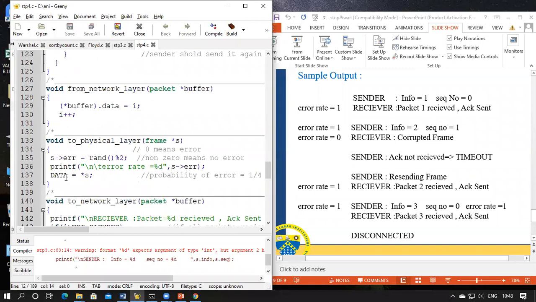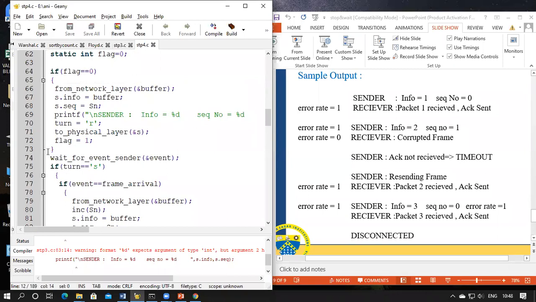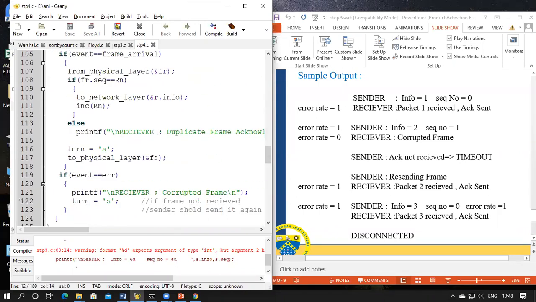Now after to physical layer, it again comes back to this sender function. So here we are now. We have sent the frame, we are making the flag 1 and then closing the loop. So after this frame has been sent, now we'll wait for an event. Now wait for the sender event. We'll go to the event of sender.